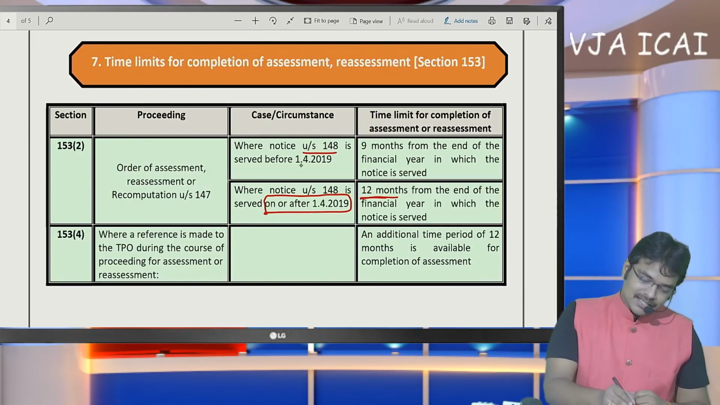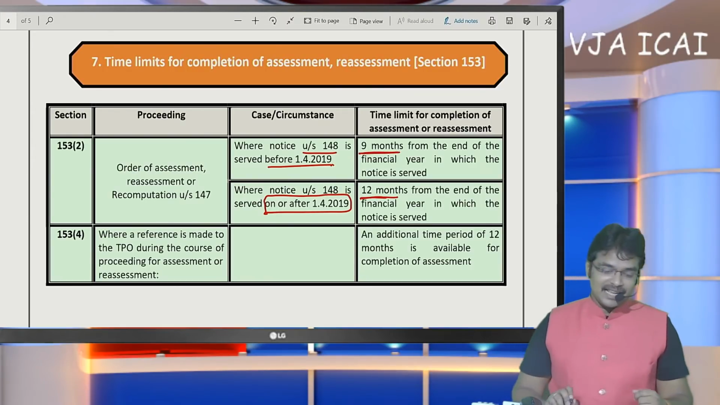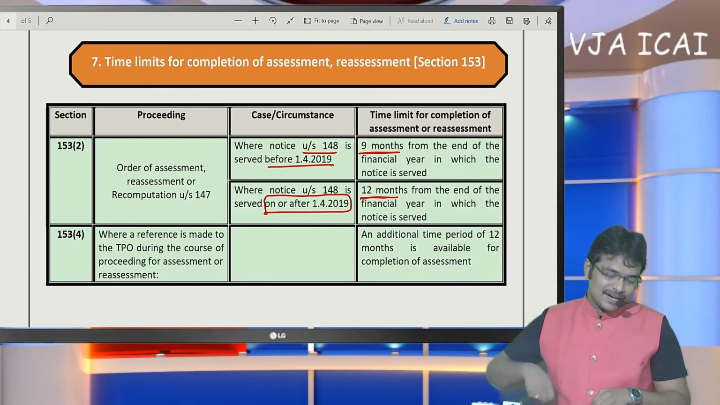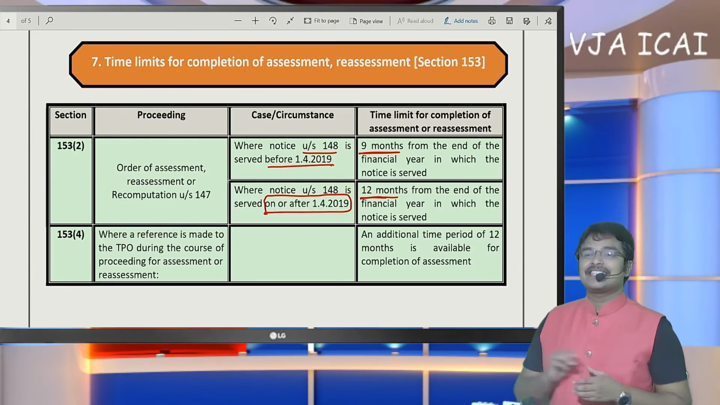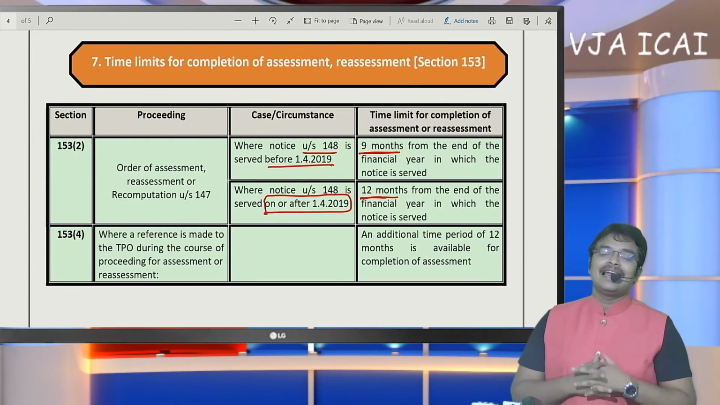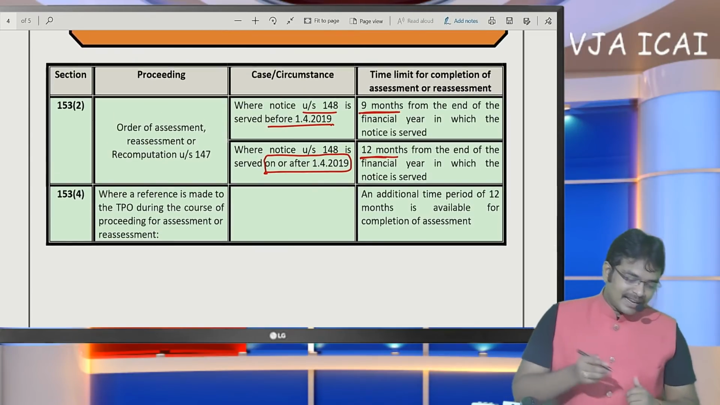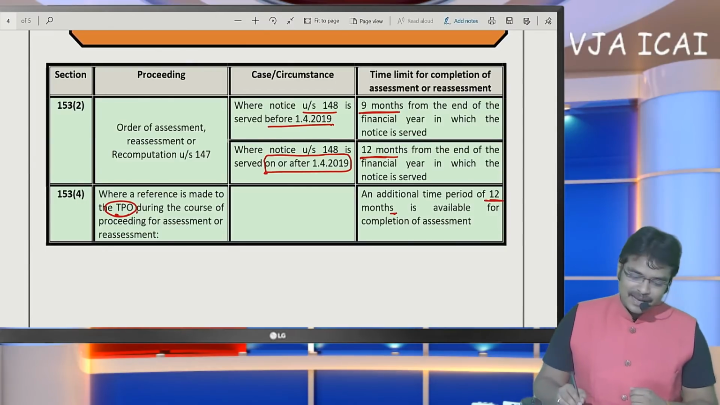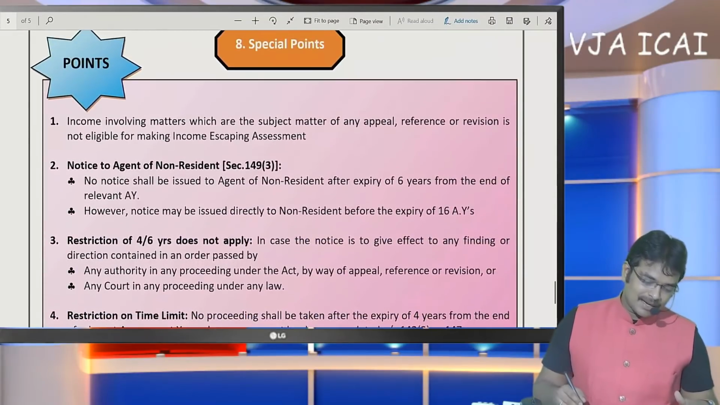And if the notice is issued before 1/4/2019, then the time limit for completing the assessment that was specified is 9 months. So I think you have noticed the difference between this 9 months and 12 months. If notice is issued before 1/4/2019, assessment should be completed within 9 months. Later, the assessment should be completed within 12 months. And if an international transaction exists, an additional time period of 12 more months will be given to the SSE, is the conclusion. So here we have completed time limits.